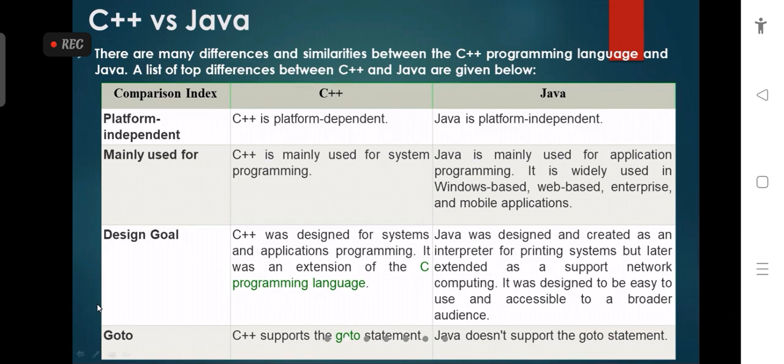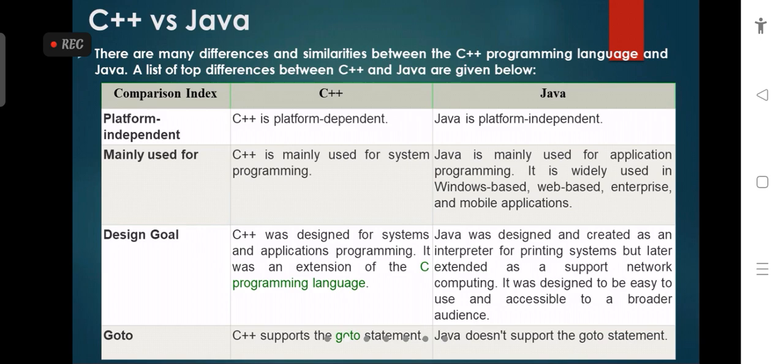So here we use some comparisons for C++ and Java programming languages, and here we use those particular points where Java is deeper than C++. Suppose we see the first point, which is called platform independent. I already mentioned that Java is platform independent, but C++ and C are platform dependent languages, because they need to run on a specific OS. That's why it is platform dependent.